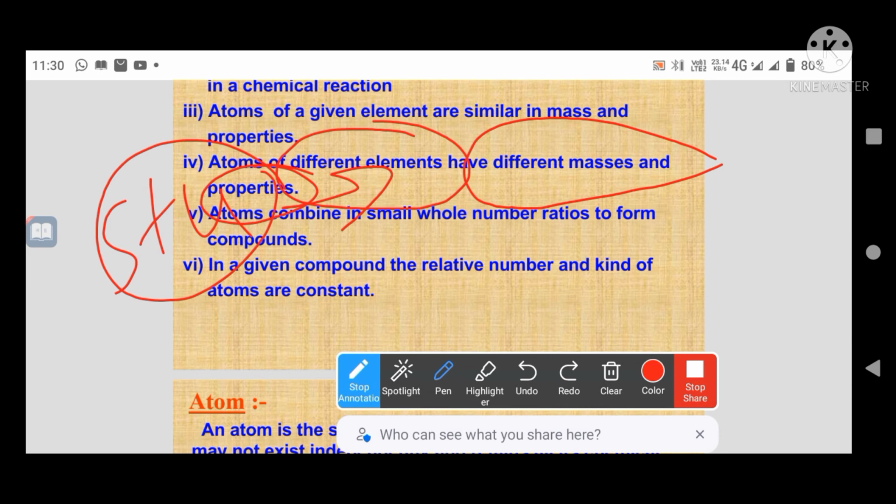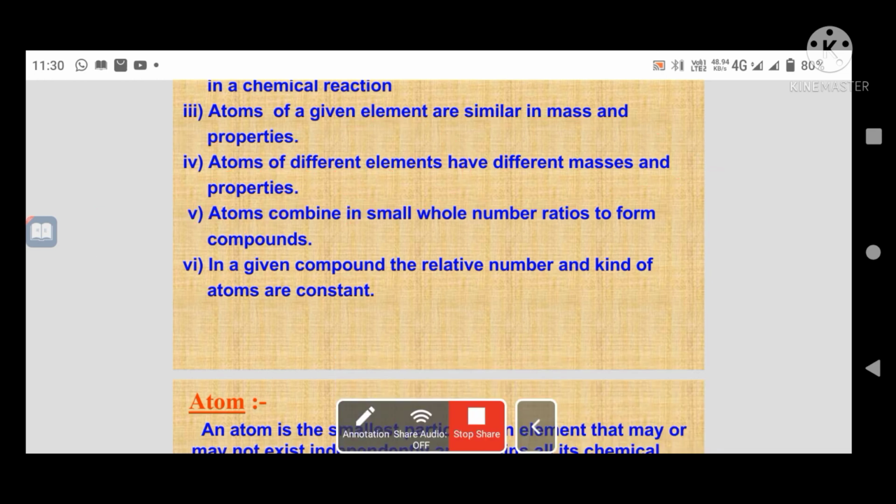When we discuss diversity, everyone's color is different, hairstyle is different, eye shade is different, size is different. Everything is different regarding the students. Like here, different elements have different masses and properties.